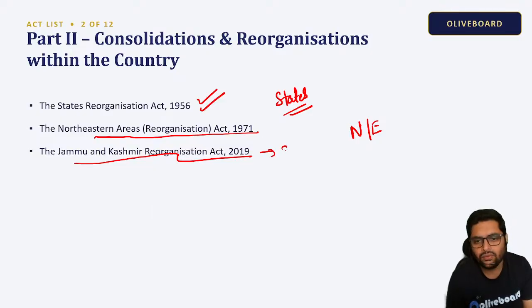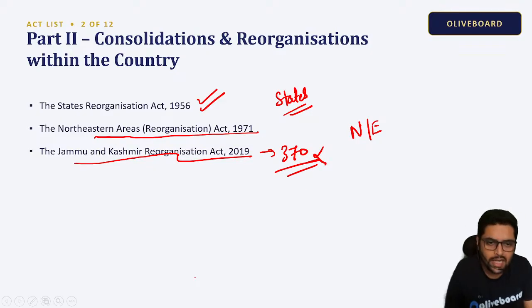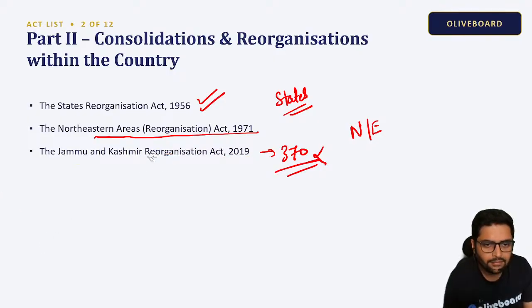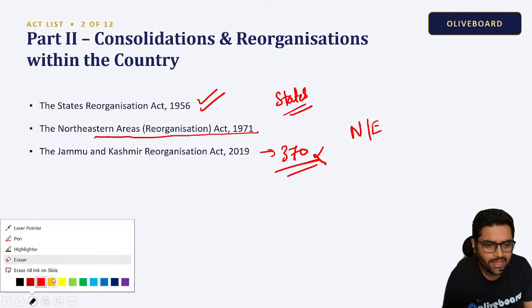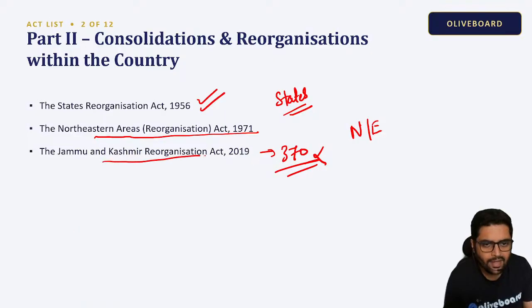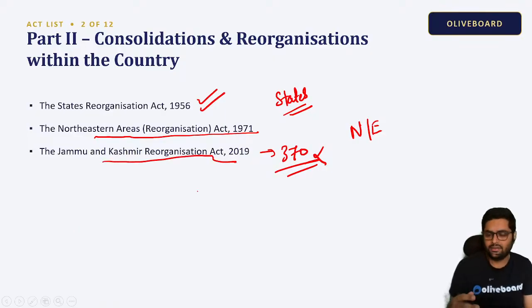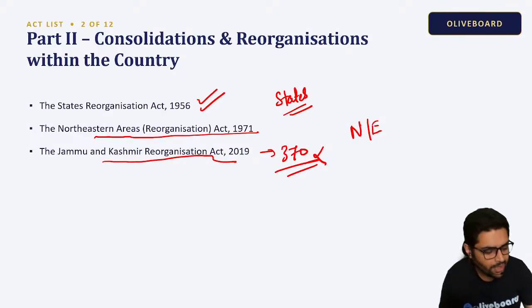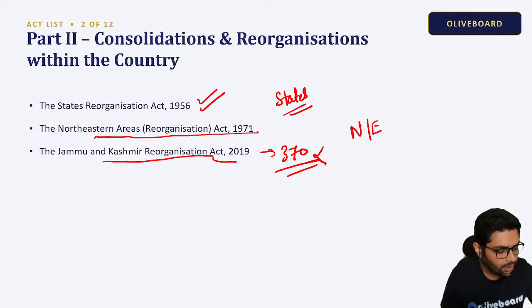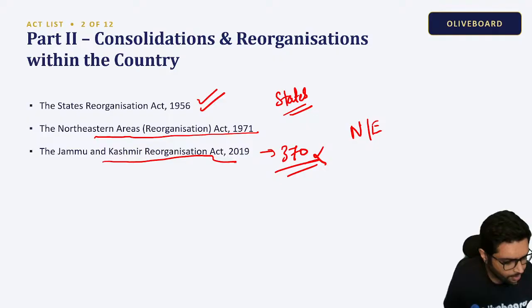This everyone knows, Article 370 was abolished. We are just seeing all the acts. You should at least know the names of the acts. My idea is to make you aware of these acts. Studying in detail is not required, so don't worry about it.